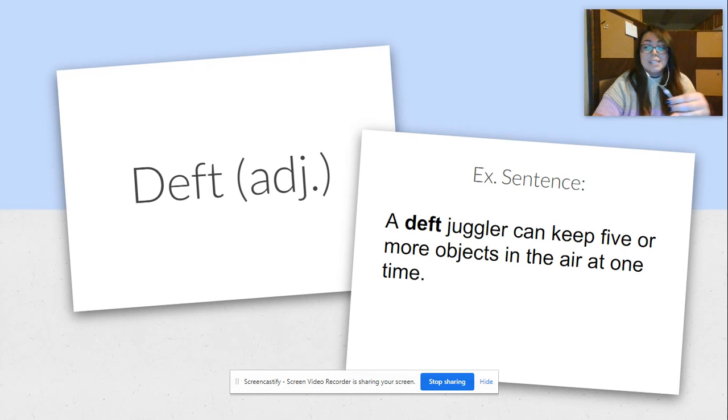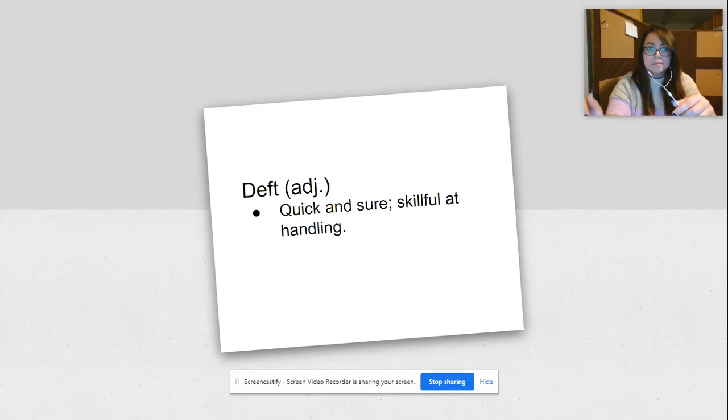Our next word is deft, and it's an adjective. A deft juggler can keep 5 or more objects in the air at one time. Deft. Okay, and the definition of deft is quick and sure, skillful at handling.